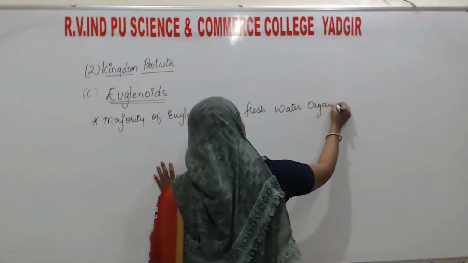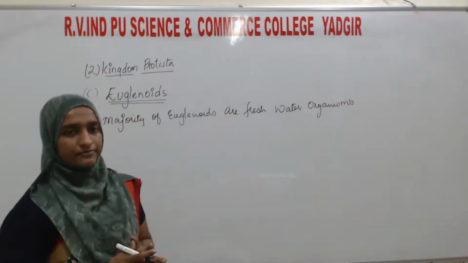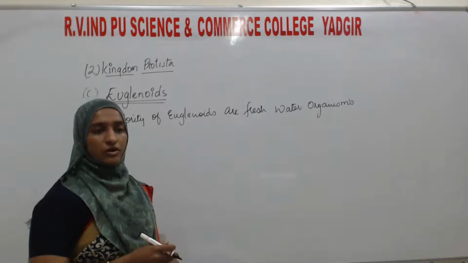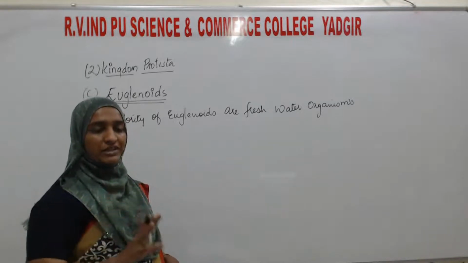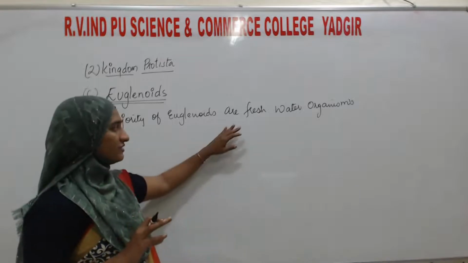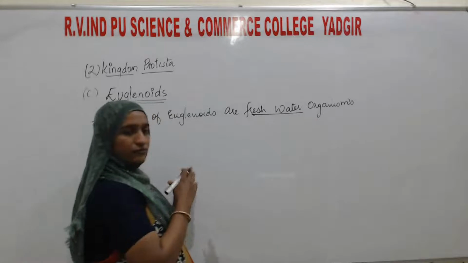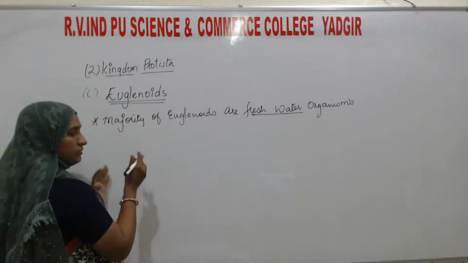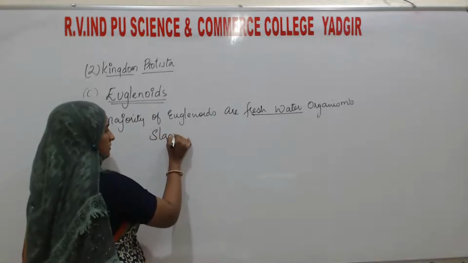Especially they are found in stagnant water. Stagnant means standing water. Small water bodies that continuously stand in one place are stagnant water. So they are freshwater organisms found in stagnant water.